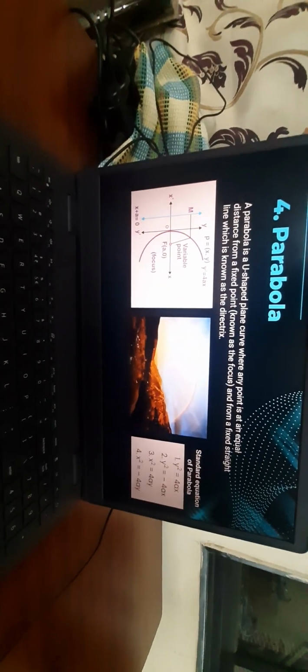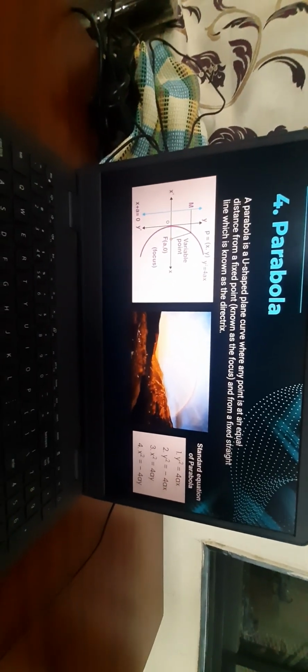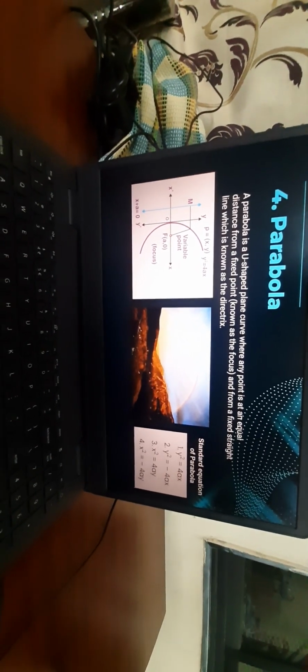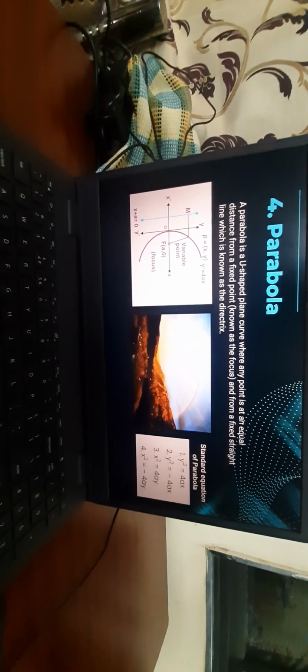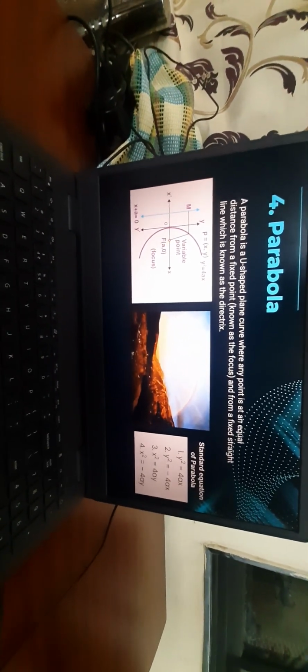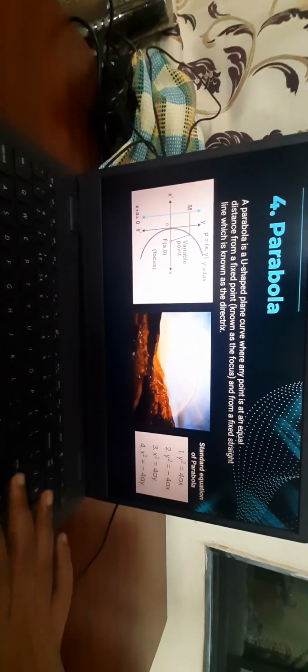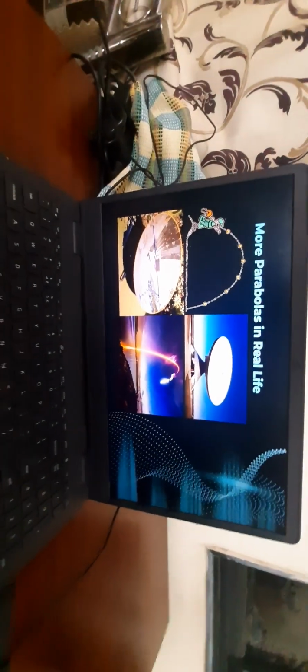Next up is a parabola. So a parabola is a U-shaped plane curve such that the distance from a fixed point known as the focus and a fixed line, which is the directrix, is always going to remain equal. The equation of a parabola is y squared is equal to 4ax. It can be seen in rainbows, trajectories of balls, antennas, solar cookers, and the parts of rockets.